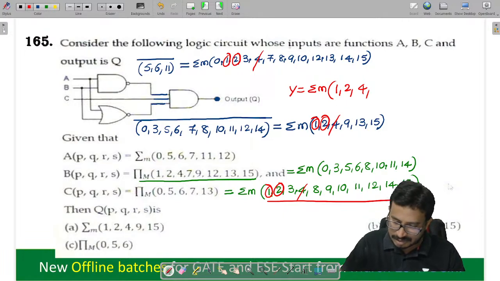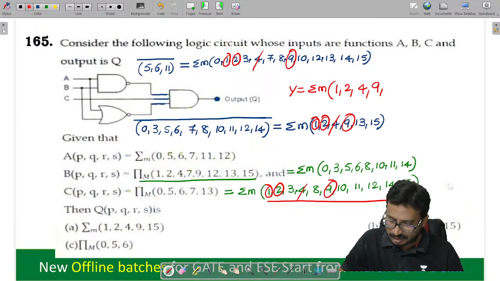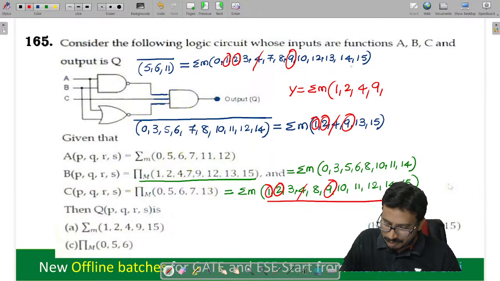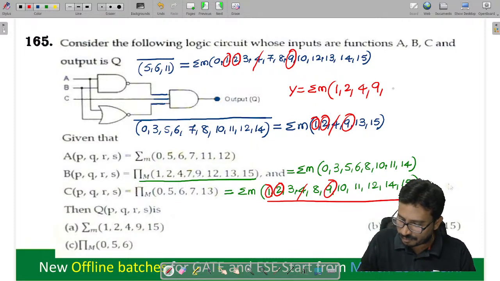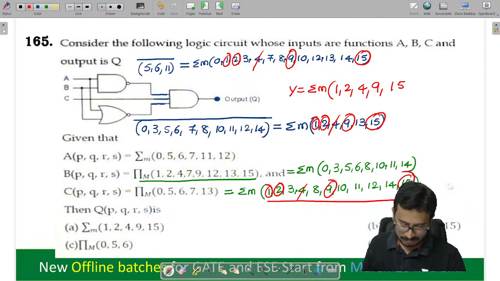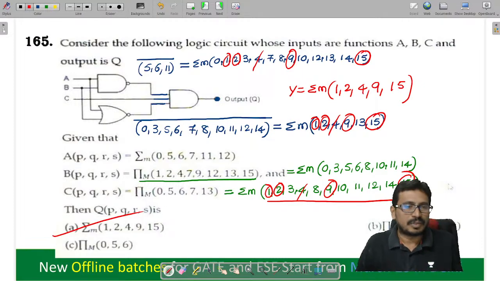Next what else you tell me now here? 9, 9, yes 9 is there. Here is there. Here also 9. Next what else you tell me? 10, no 10. 13, 13, no 13. 14, 14, you check it. No 14. 15, yes 15 is there. Here also 15, here also 15, here also 15. You see this, what is the option now here? 1 2 4 9 15. So option A, isn't it?